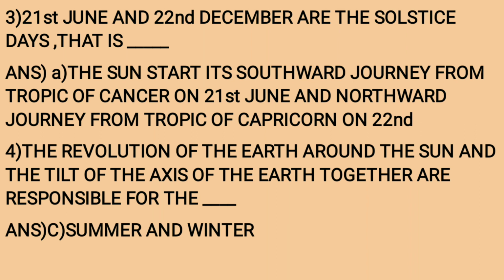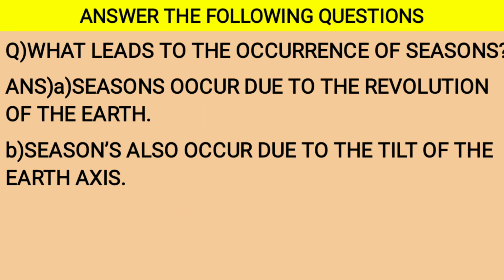Question 4. The revolution of the earth around the sun and the tilt of the axis of the earth together are responsible for the dash. Answer is option C. They are responsible for summer and winter. Answer the following questions. What leads to the occurrence of seasons? Answer. Point A. Seasons occur due to the revolution of the earth. Point B. Seasons also occur due to the tilt of the earth's axis. Please ignore apostrophe S over here.